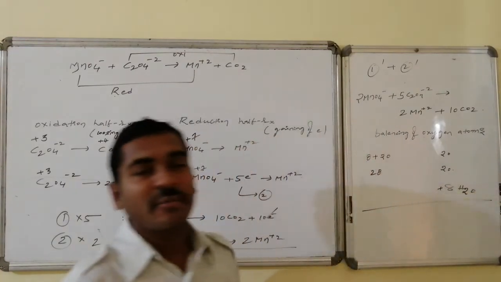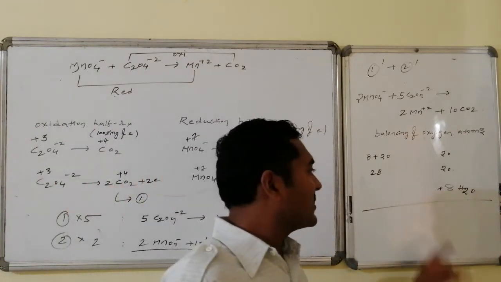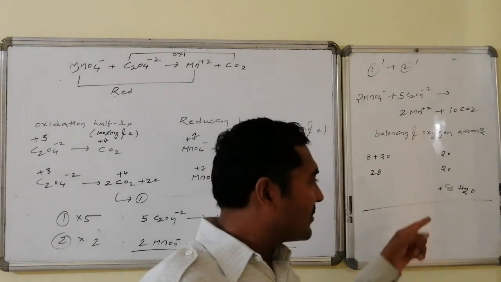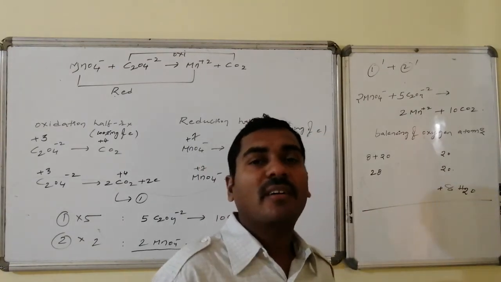After addition of that many water molecules, it appears as a balanced equation in terms of the oxygens, because every water consists of one oxygen atom.